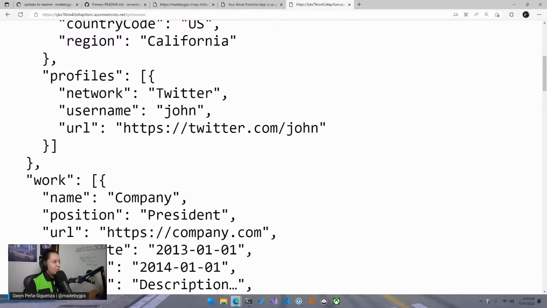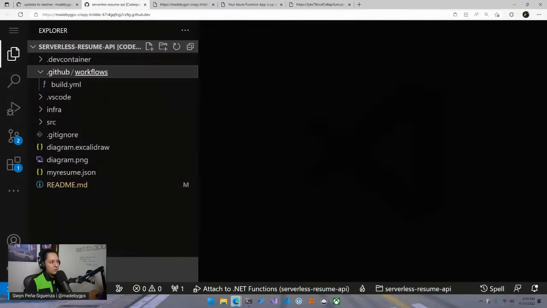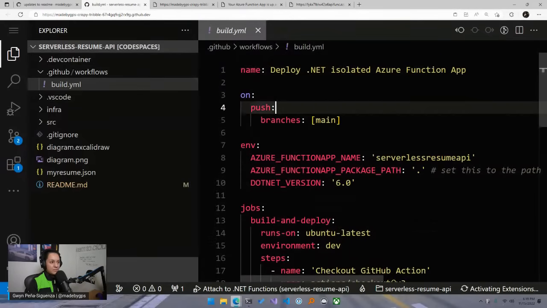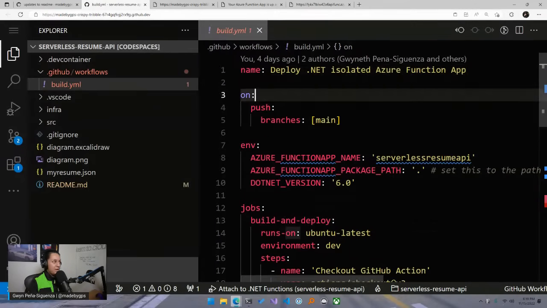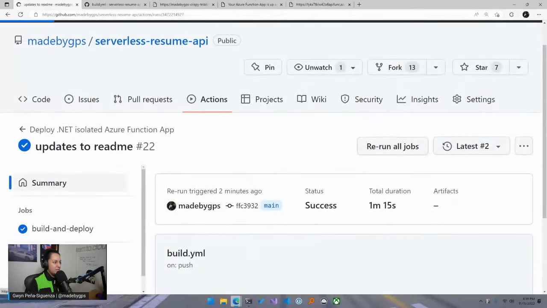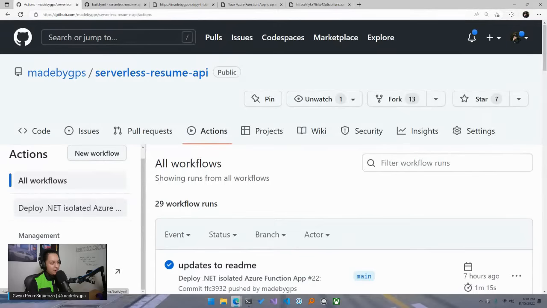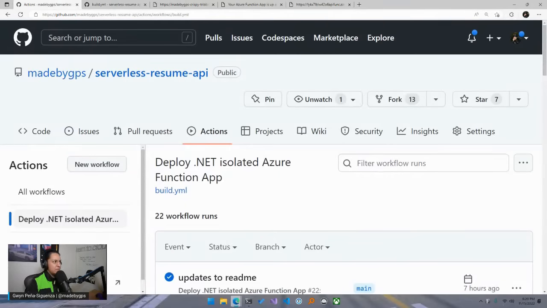Okay, so remember I mentioned that we have to manually invoke the action to work. Not manually, via a command. So why is that? We'll go into here. So we can close this, and then on the left side under GitHub, this is where all your workflows are. Workflows are the files that are used for GitHub Actions to run. So in this case, I have the build.yaml, and this deploy.NET isolated Azure function app matches that. Go back to Actions, matches here, deploy.NET isolated Azure function, right?